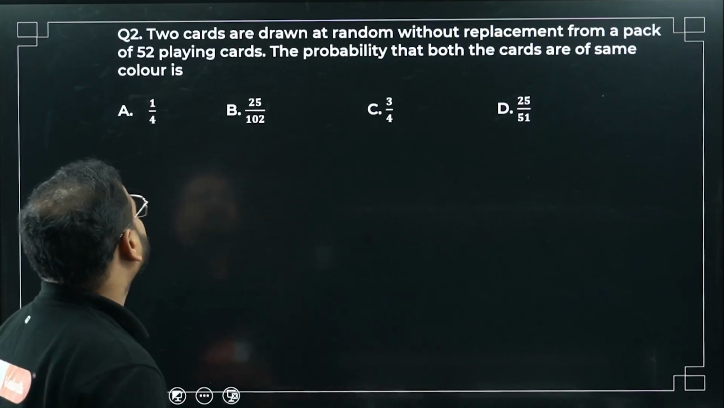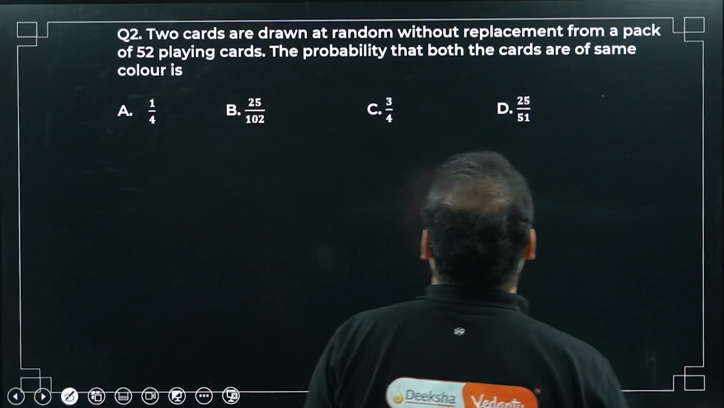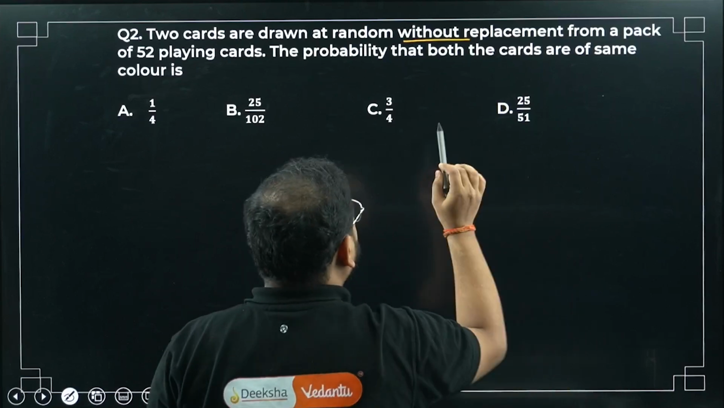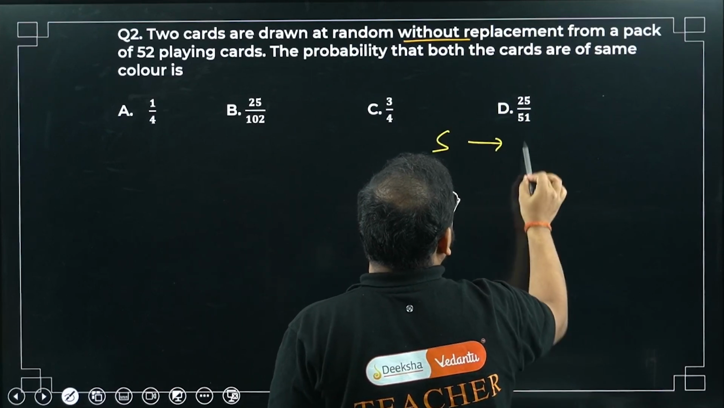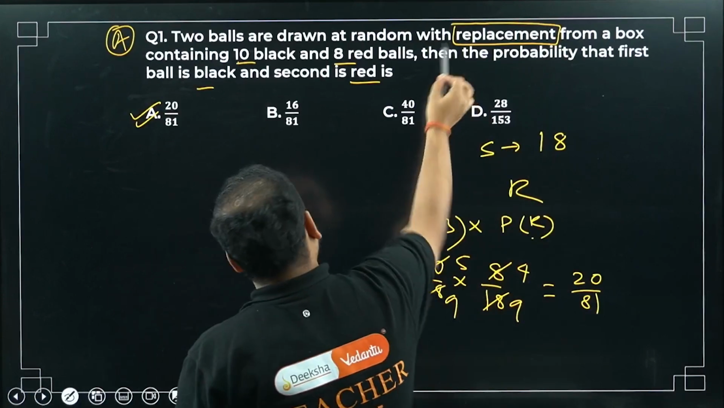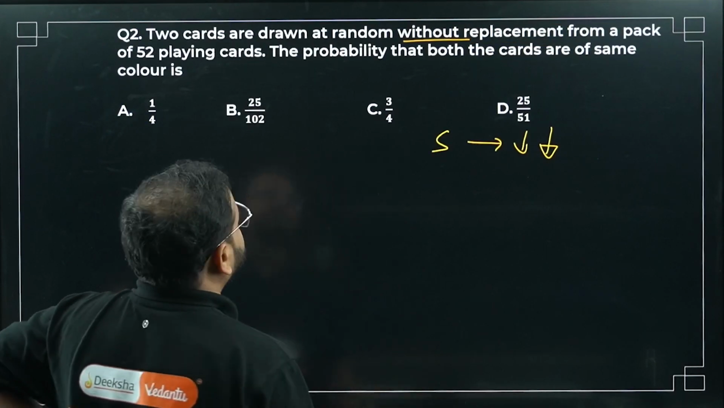So question number 2. 2 cards are drawn at random without replacement. Without replacement means the number of cards will decrease, so the total sample space will keep on decreasing. The previous question was with replacement. There's a difference. Please check.